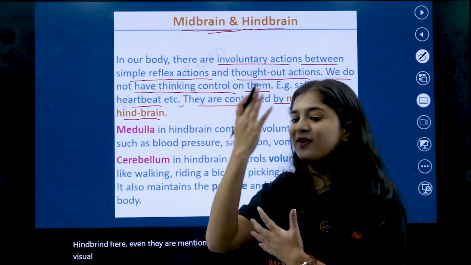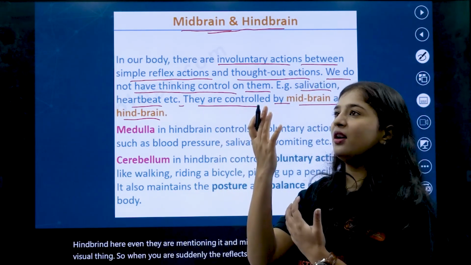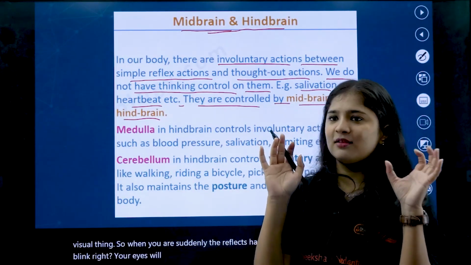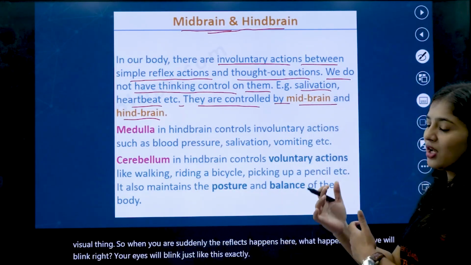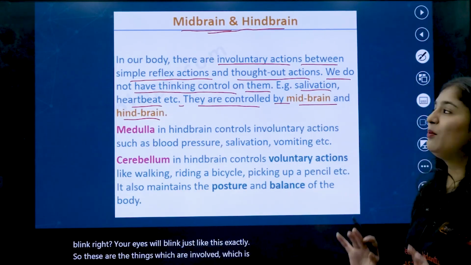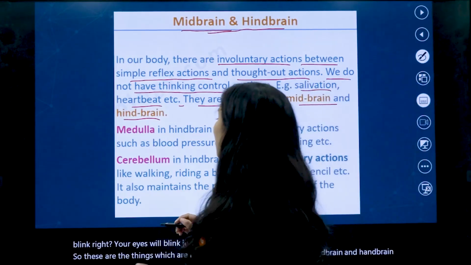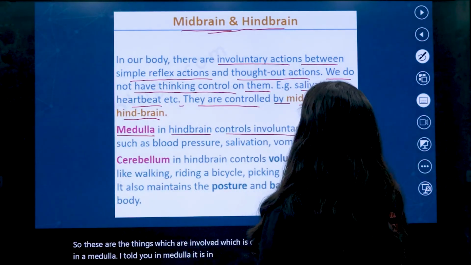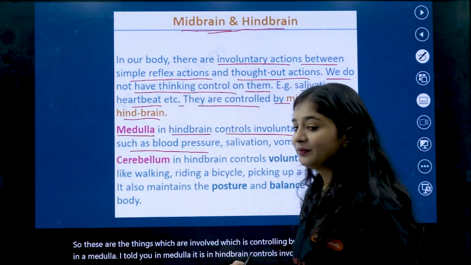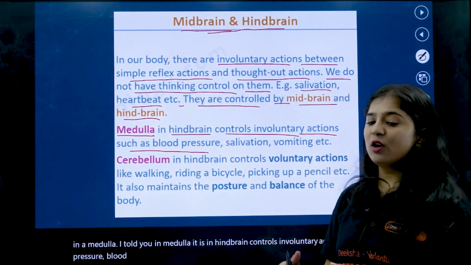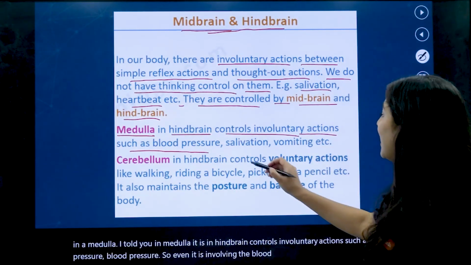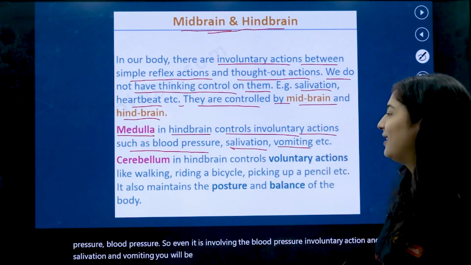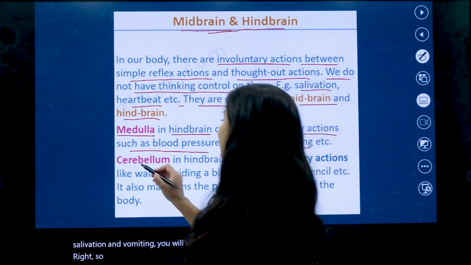When a reflex happens suddenly, what happens? Your eye will blink, right? Your eyes will blink just like this. These are the things controlled by the midbrain and hindbrain. In the medulla, the hindbrain controls involuntary actions such as blood pressure. It is also involved in salivation and vomiting. You will be vomiting like that, right?